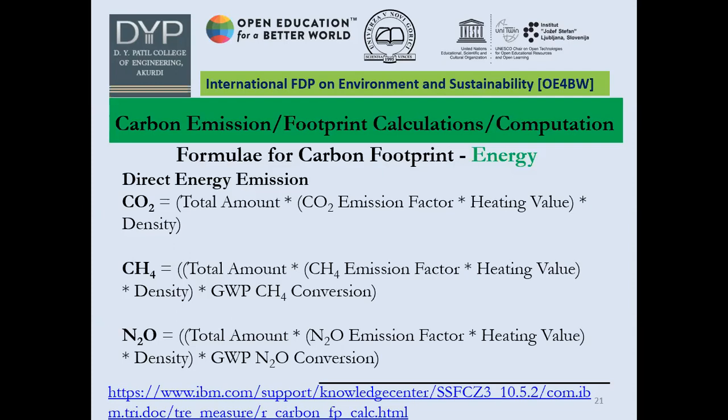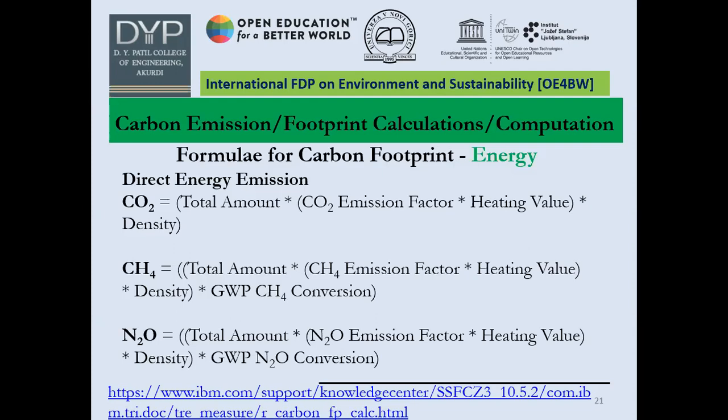These are the equations which try to give the amount of carbon footprint with the help of IBM's app. So what you want is the total amount, the CO2 emission factor, its heating value and density.